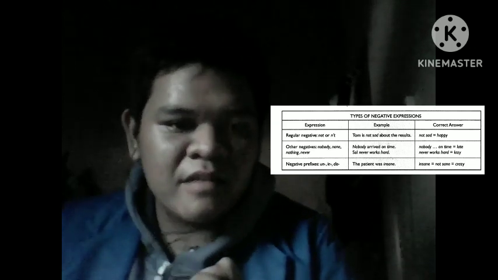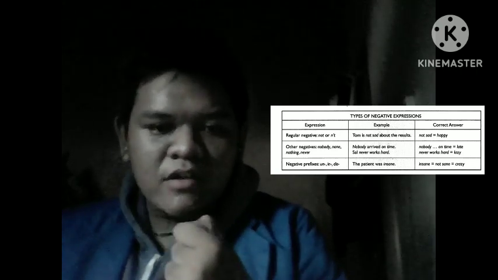And then the second expression is other negatives: nobody, none, nothing, never. Nobody arrived on time. The negative expression is nobody, and the main word is on time. So you need to search for the opposite word of on time. It would be late.